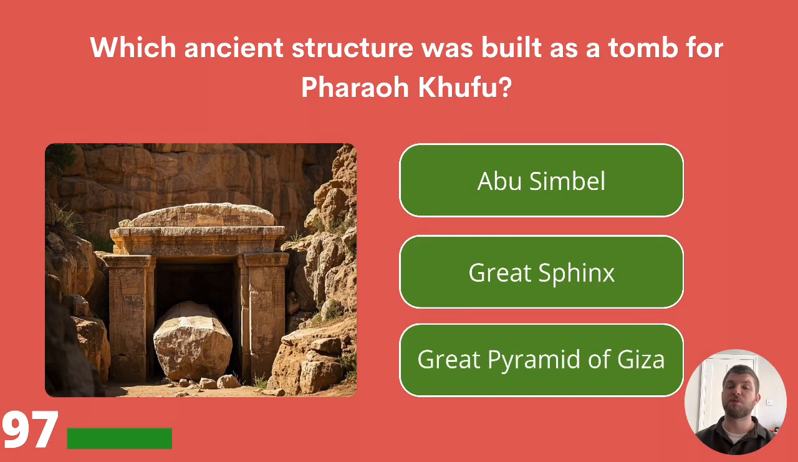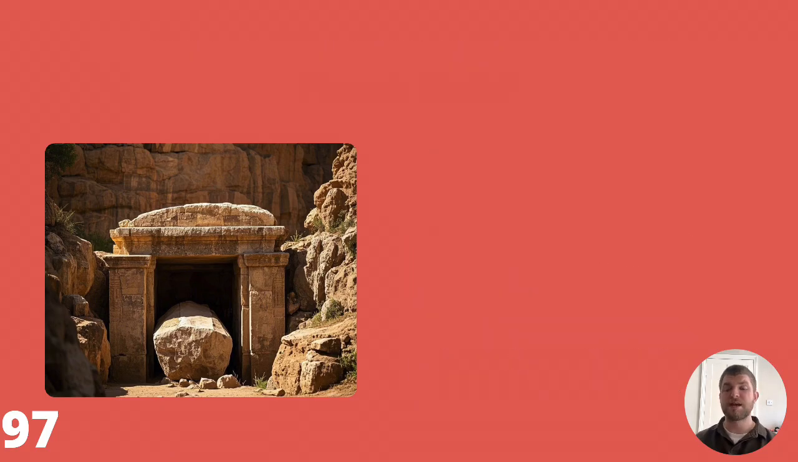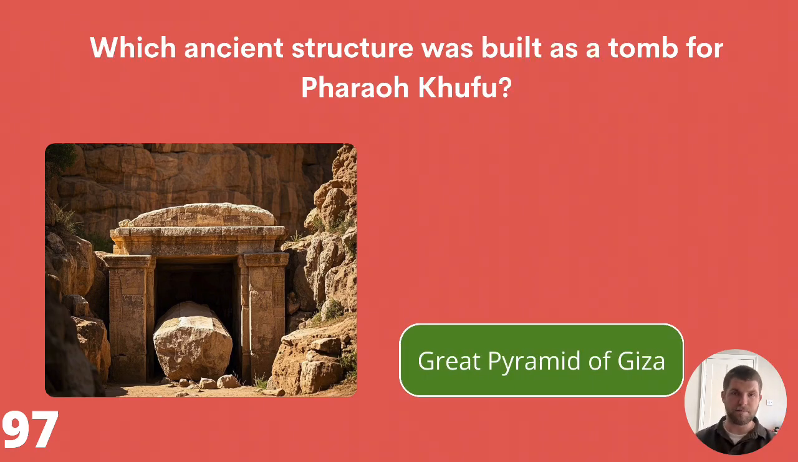Which ancient structure was built as a tomb for Pharaoh Khufu? Abu Simbel, Great Sphinx, or Great Pyramid of Giza? The answer is the Great Pyramid of Giza.